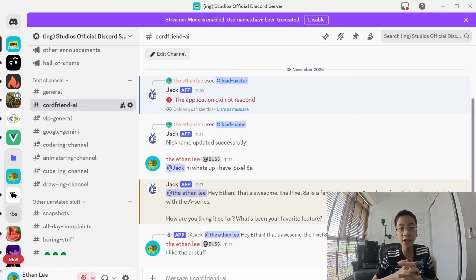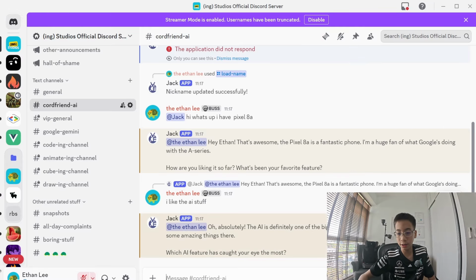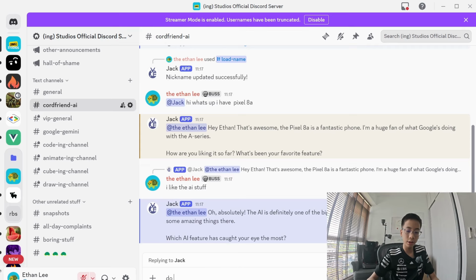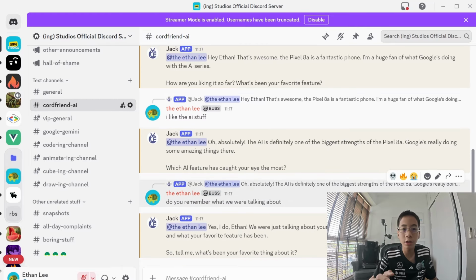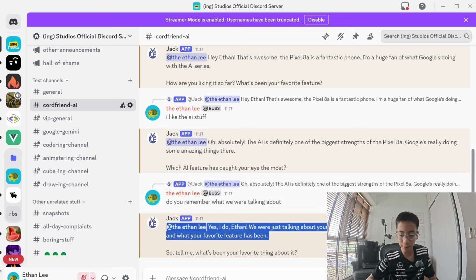Alright, so let's test whether it can store the bot's conversation history. Let's just reply to Jack's comment and say, do you remember what we were talking about? I mean, it won't really have time context because I'm not storing the timestamps, I'm just storing the user and bot interactions. Okay, there. Yep, about my Pixel 8a and stuff. So as you can see, it loads the name correctly, loads the bot's persona correctly, and stores our history. So yeah, that's just a quick demo of this.